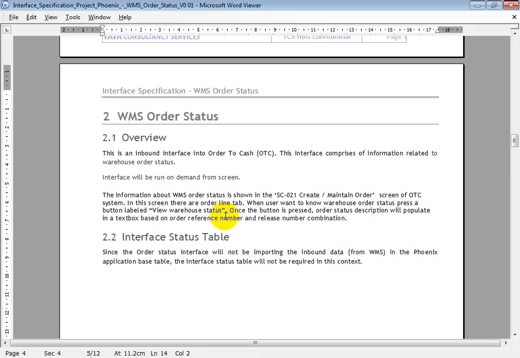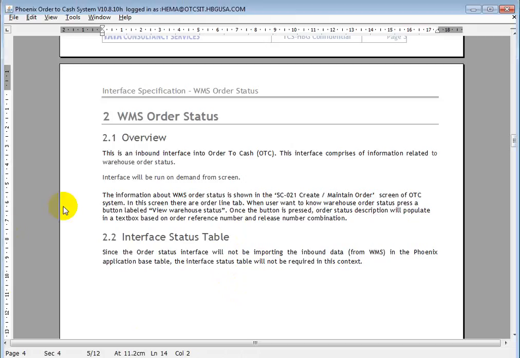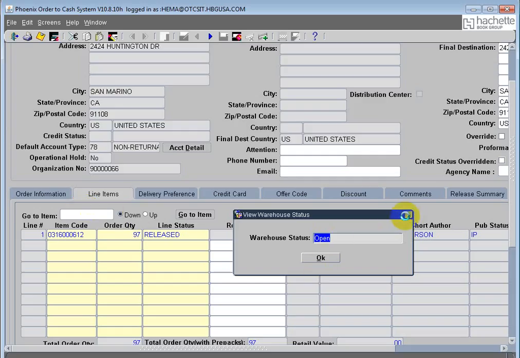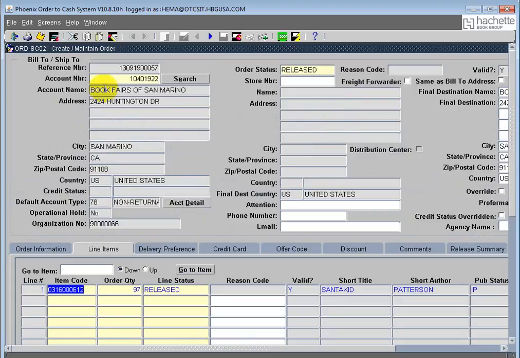There is not much for this interface, but you will be able to view the information in your create maintain order screen, and this information will only be available if your order or order line is in either released status or shipped status. For other statuses you won't be able to find it, because that information has not yet been sent to WMS, so you won't be able to see it.